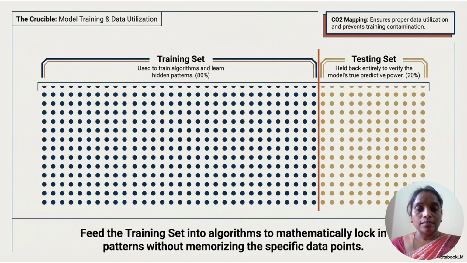Feeding the training set into algorithms mathematically locks in patterns without memorizing the specific data points. So here the data set is divided into the training set and testing set. The training set is used to train the algorithms and learn the hidden patterns, and the testing set is held back entirely to verify the model's true predictions. The total data will be divided into 80% training data and 20% testing data.